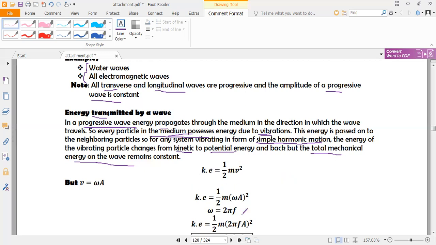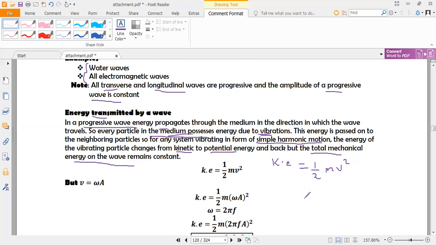The kinetic energy of a wave can be given by the formula: kinetic energy is half mv squared. This is the general formula for finding kinetic energy. But of course, a progressive wave exhibits simple harmonic motion, or its motion is simple harmonic.